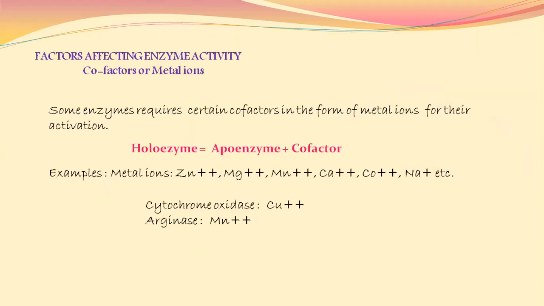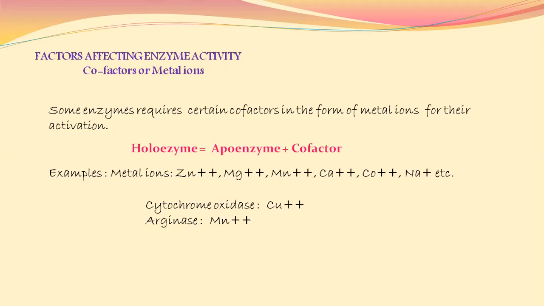The next factor which affects enzyme activity is cofactors or metal ions. Some enzymes require certain cofactors in the form of metal ions for their activation. Unless the metal ions are associated with the enzyme, the structure will not be formed completely.